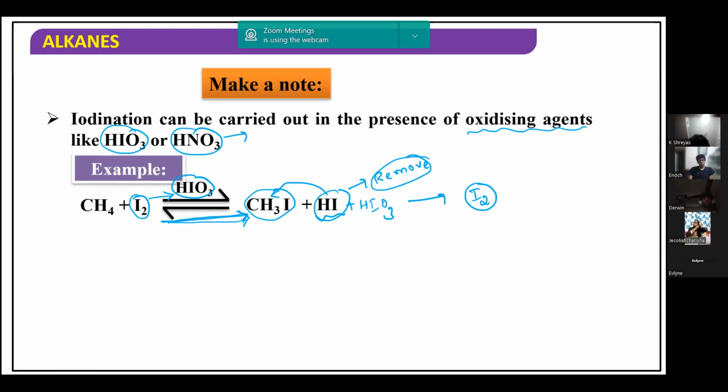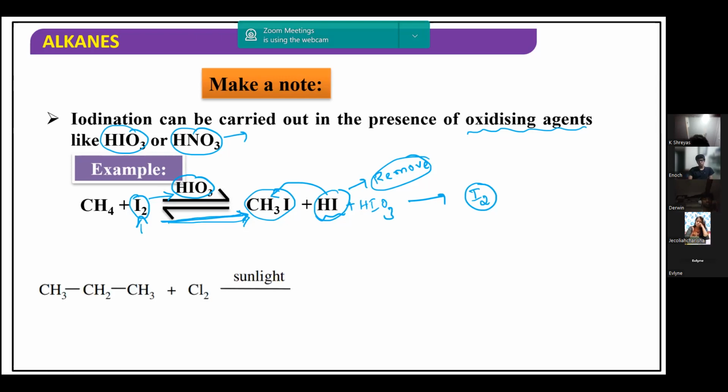Because if I increase the concentration of this, more of the forward reaction takes place, and CH3I can be liberated in higher concentration. So, iodination we can carry out, but only in the presence of oxidizing agents.